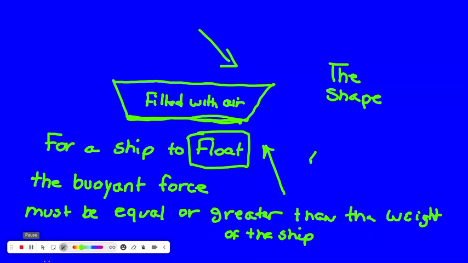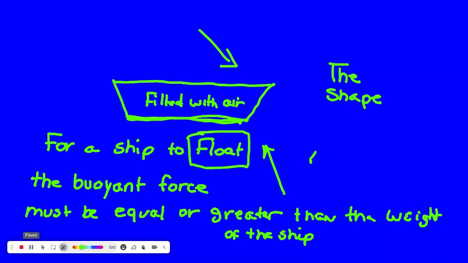So in other words, when you put a ship in water, it's going to push water out of the way. The rock pushed water out of the way. Anytime you put something in water, and if it's denser than water, it's pushing water out of the way. So the ship, the way it's designed, is pushing water out of the way, displacing it. And the weight of the water displaced creates an upward buoyant force. Again, as long as the buoyant force is greater than or equal to the weight of the ship, it will float.